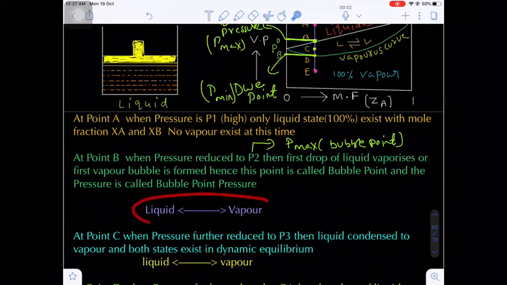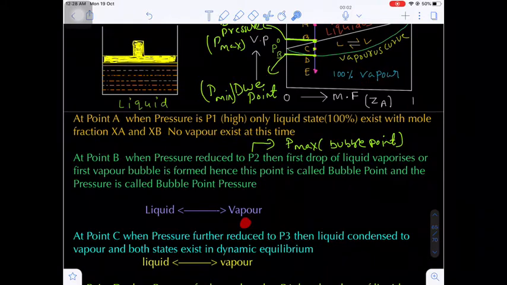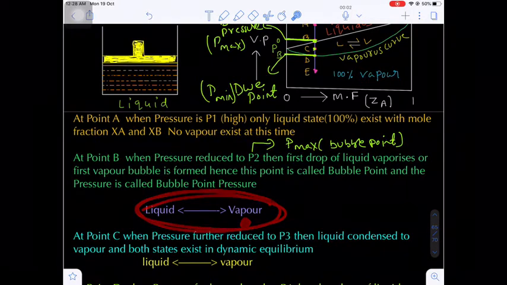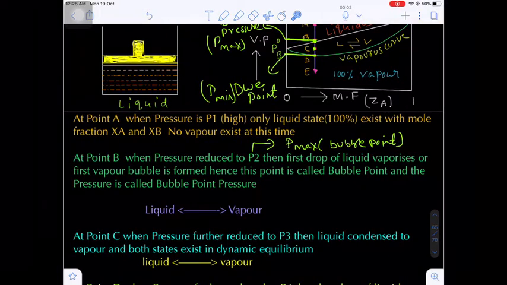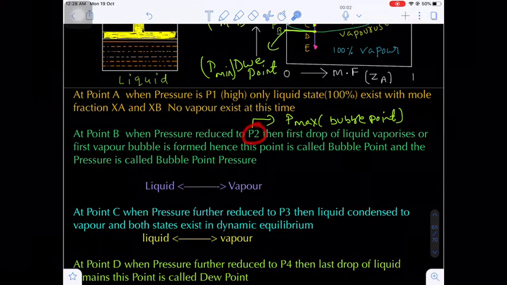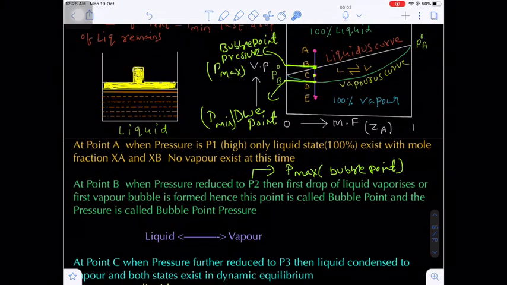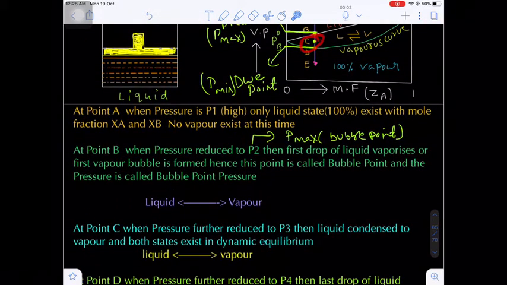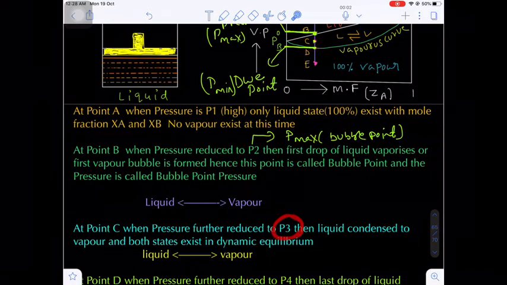Now, at the bubble point pressure, one drop of a vapor is formed. So there is an equilibrium established between liquid and vapor. Let's suppose we are further reducing the pressure, and at point C, we reduce the pressure to P3.